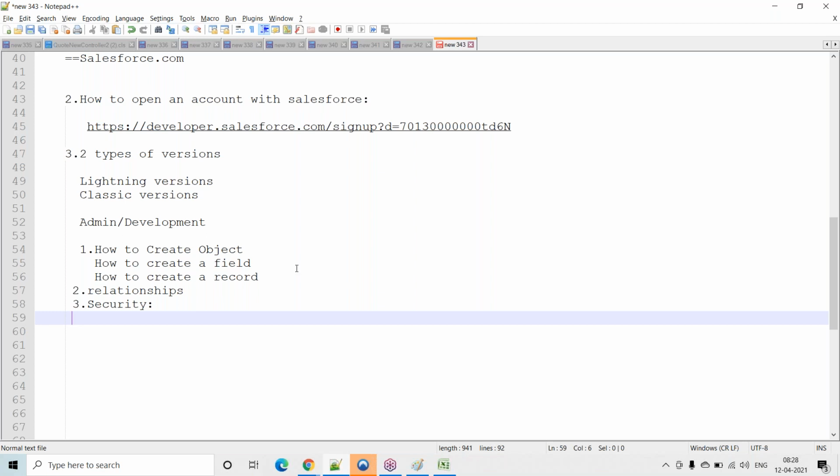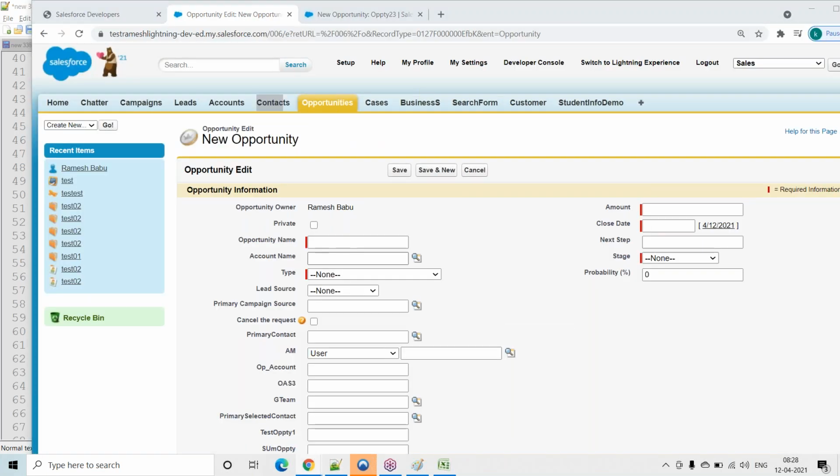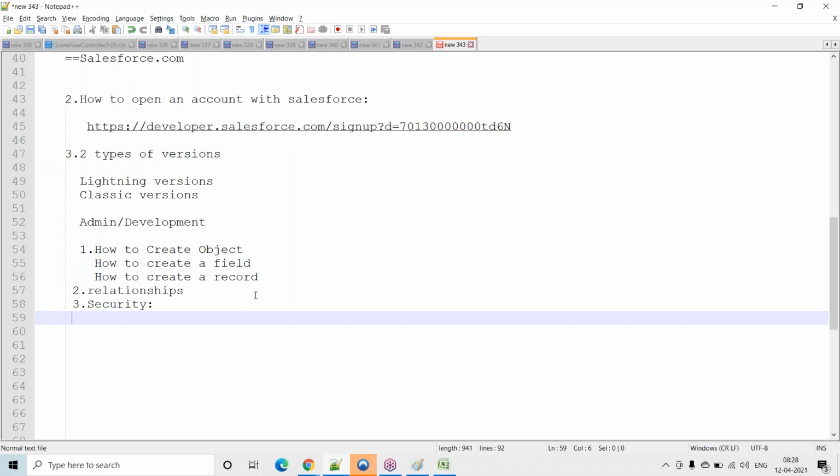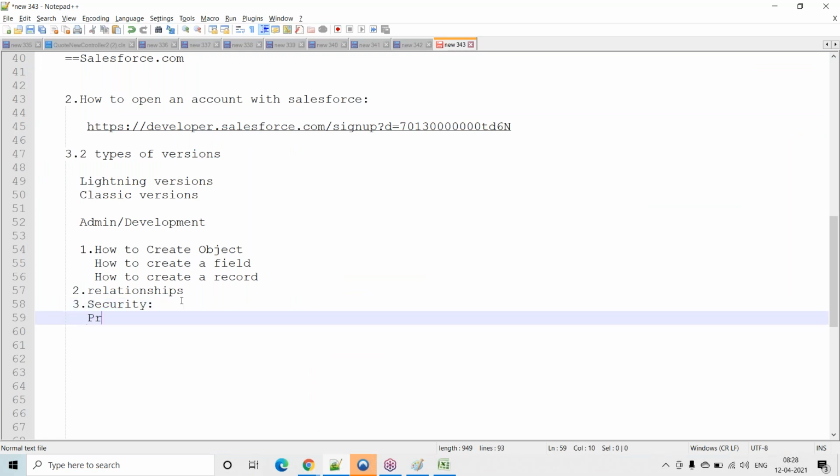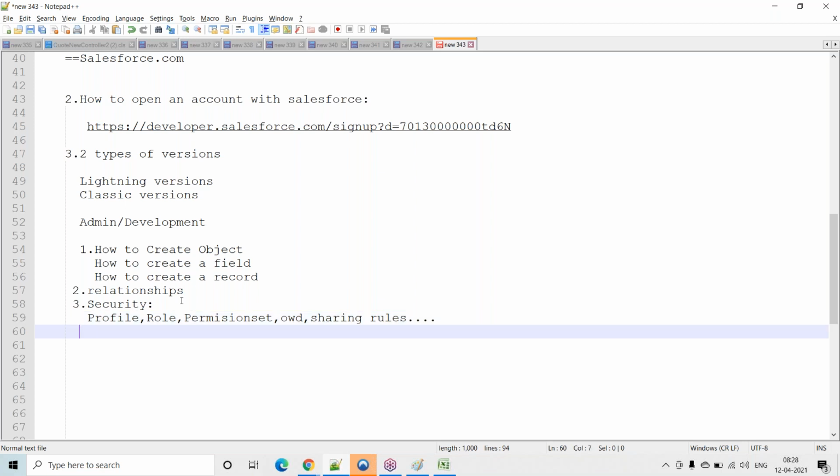In Salesforce also, suppose one user created one record and another user wants to access it. No, we have to restrict that. How to restrict is by using security. Under security, we have profiles, roles, permission sets, OWD, and sharing rules. Under this security concept, we are going to discuss these.